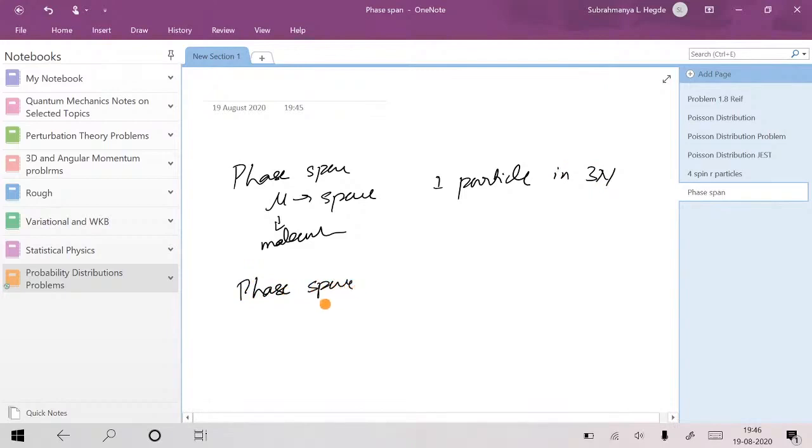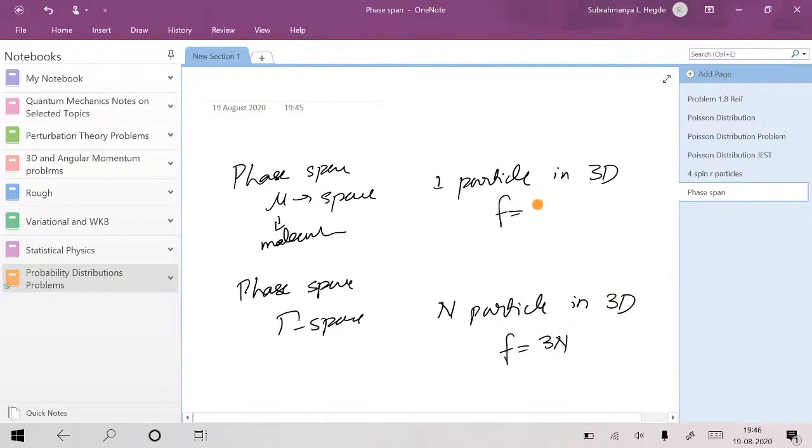Tau space, again, is also a phase space. Phase space is called tau space if there are n particles in it, where each is one particle in 3D. If you have n particles, all of them in 3 dimensions, the number of degrees of freedom is equal to 3n here. For mu space, the degree of freedom is 3. Again, phase space dimension will be double the degrees of freedom. I hope you got that idea.